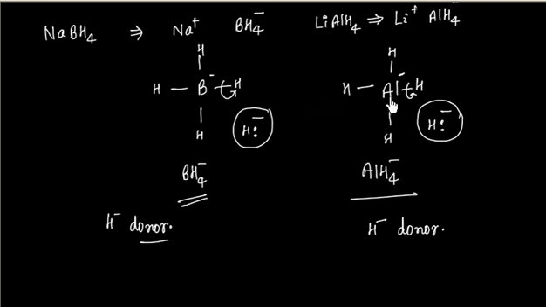Since aluminium is less electronegative than boron, in this case hydrogen will have more negative charge compared to BH4 minus.